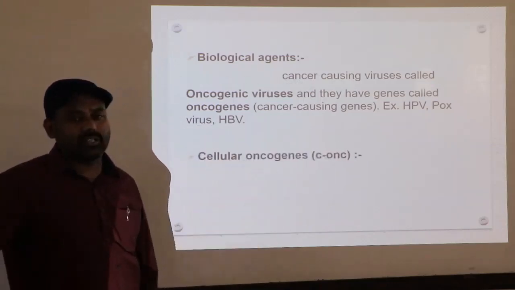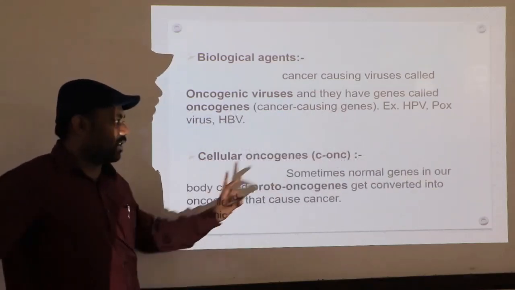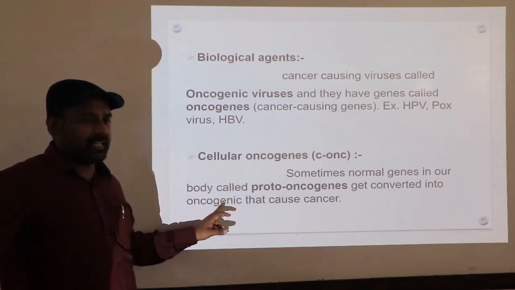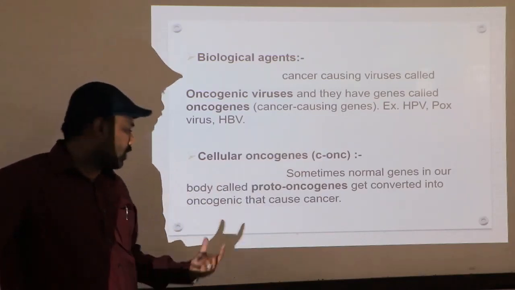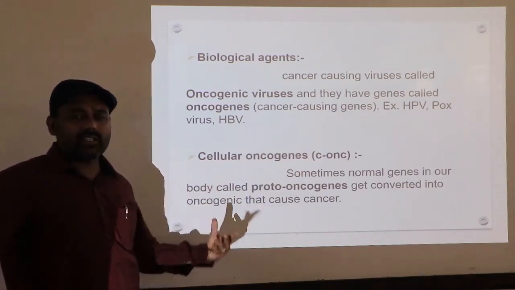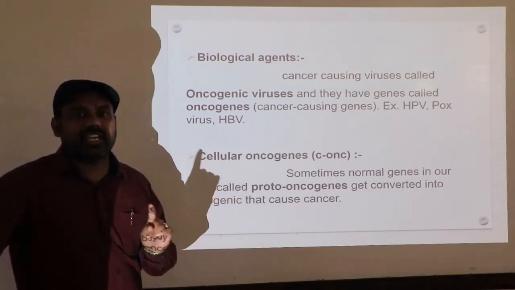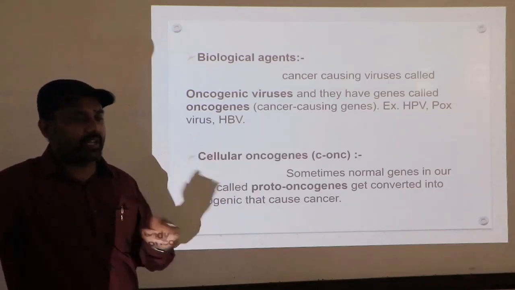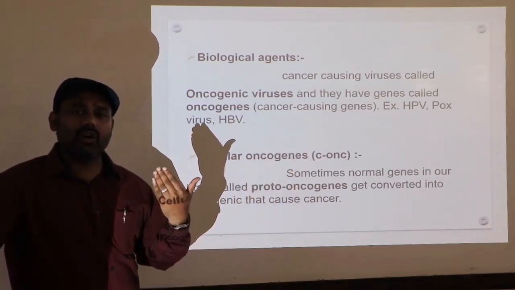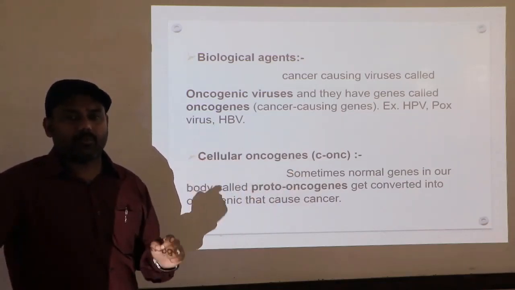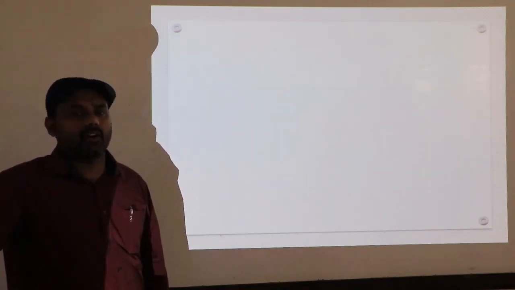Then cellular oncogenes. Very simple. Sometimes normal genes in our body cells, called proto-oncogenes, may get converted into oncogenes and cause cancer only when we are exposed to certain carcinogenic agents. Do remember this point. Clear? So these proto-oncogenes, those normal genes, can be converted into cancerous ones only when we are exposed to certain carcinogenic agents which are present in the environment.